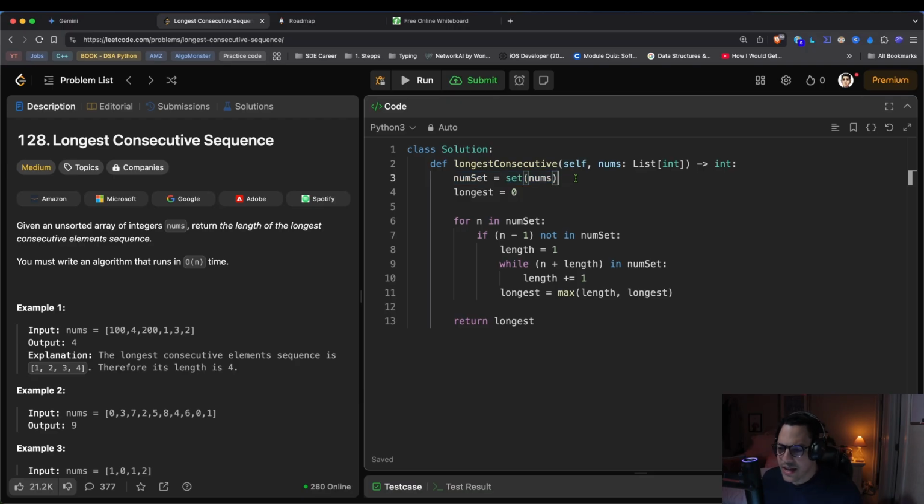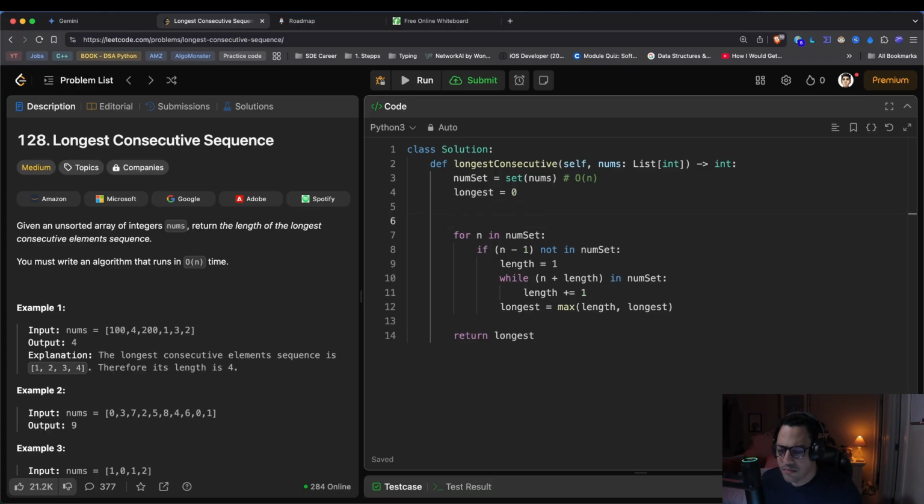Yes, this operation right here is very likely going to take big O of n, okay? And that's going to be the limit. According to the problem description, that is the maximum we can afford. But also, this loop right here is going to be big O of n. I'm just going to comment that there for the sake of explaining the problem, but this loop is also going to be big O of n.